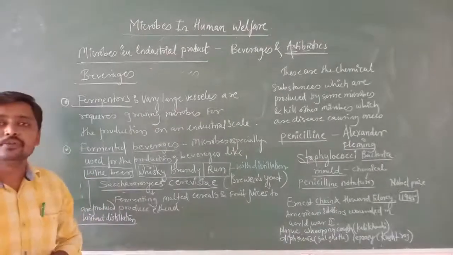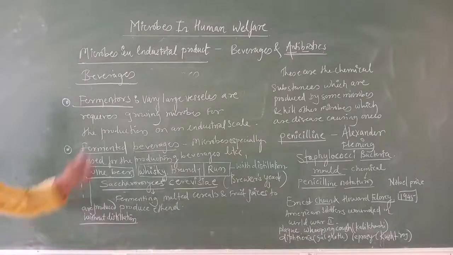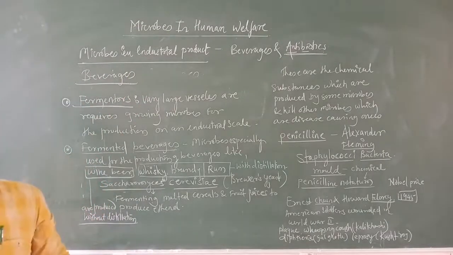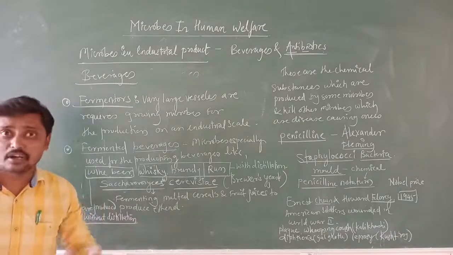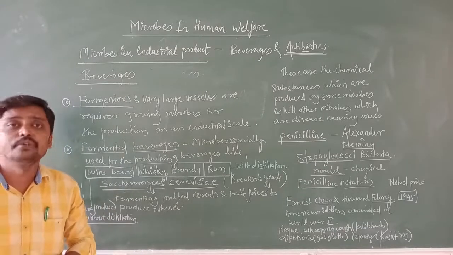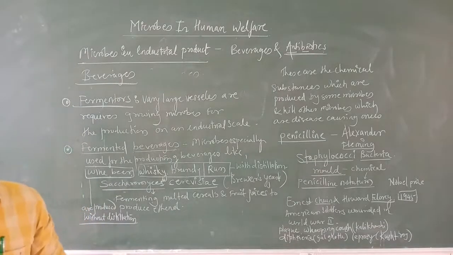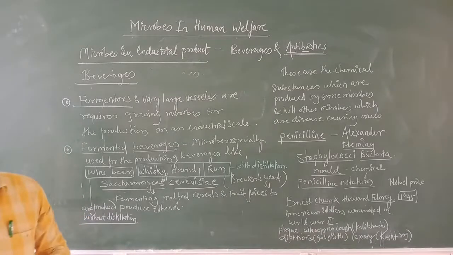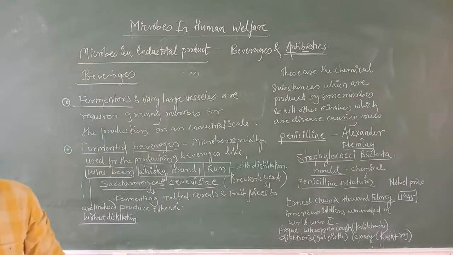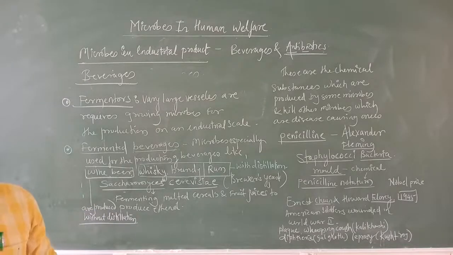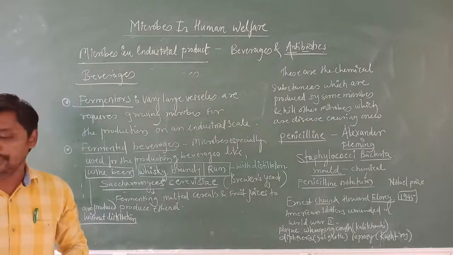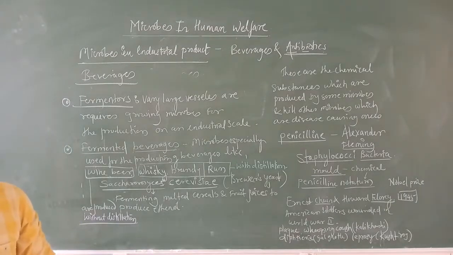Now we are going to study the microbes in industrial products. So far we have studied microbes in household products. Household products means conversion of milk into curd. We have studied the preparation of dosa and idli, that is the dough, for which they use Saccharomyces cerevisiae. Then some microbes are used for the preparation of some traditional drinks. All these things we discussed in the previous class under microbes in household products.